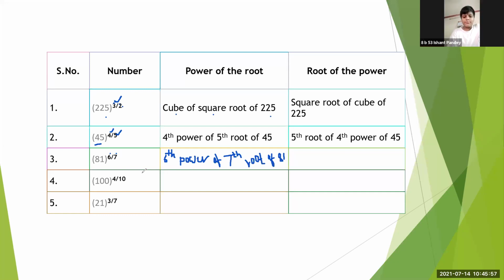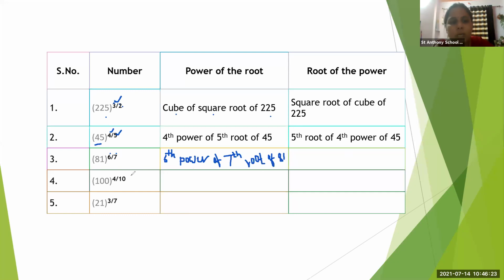Yes, teacher. Next one is 104 upon 10. So for that I will ask Jay Kharade. Yes, Jay. How will we write it as? Fourth power of 10th root of 100.